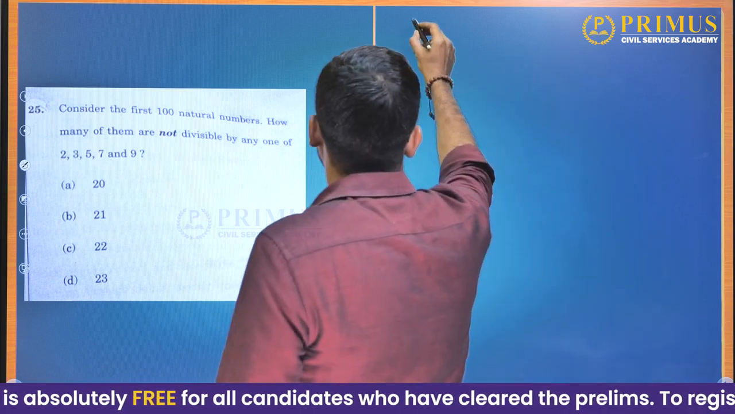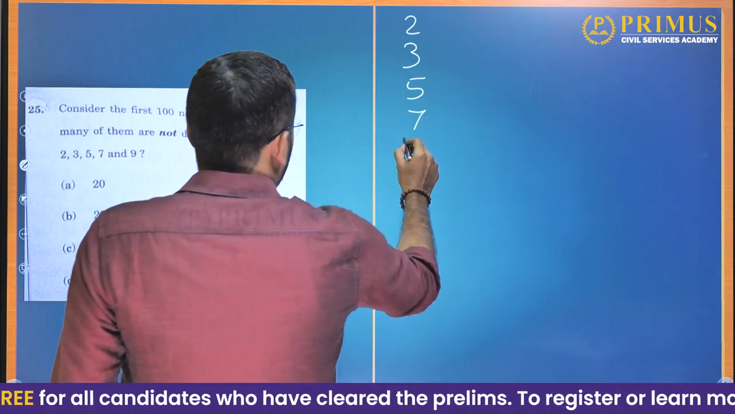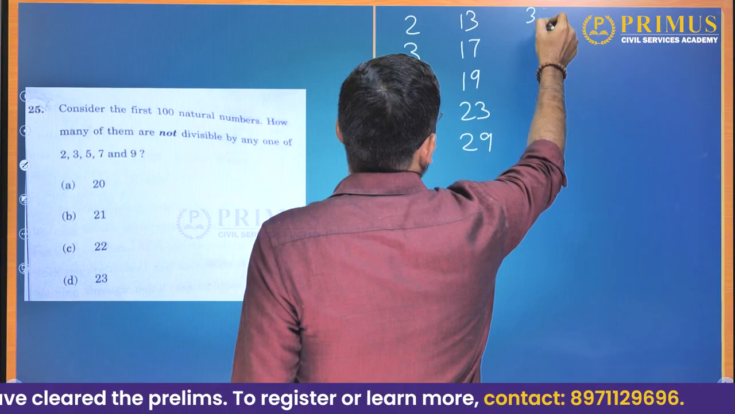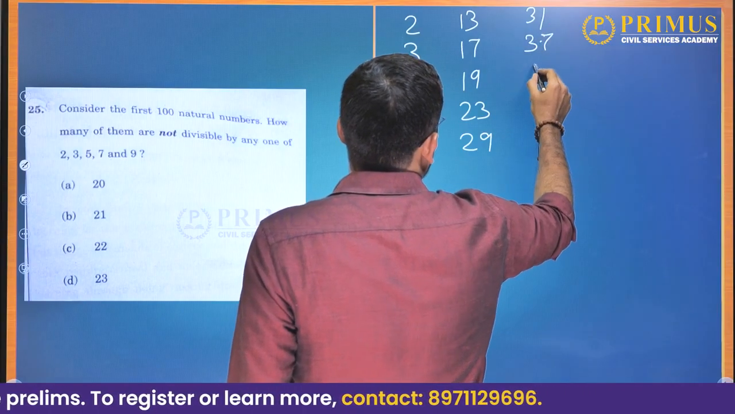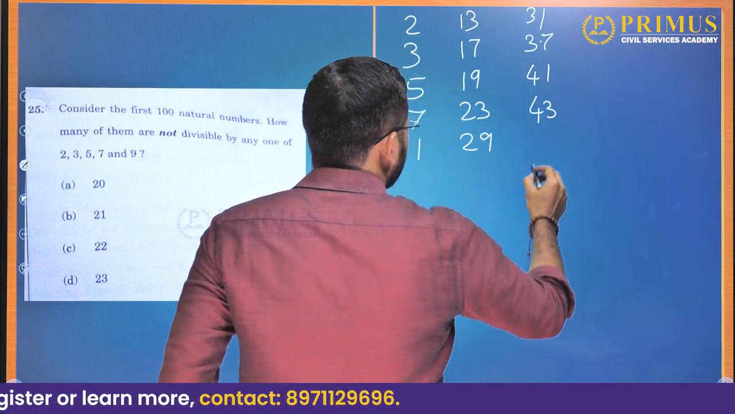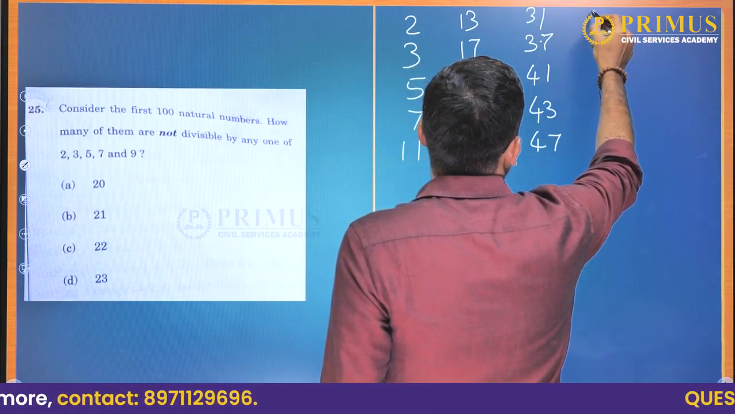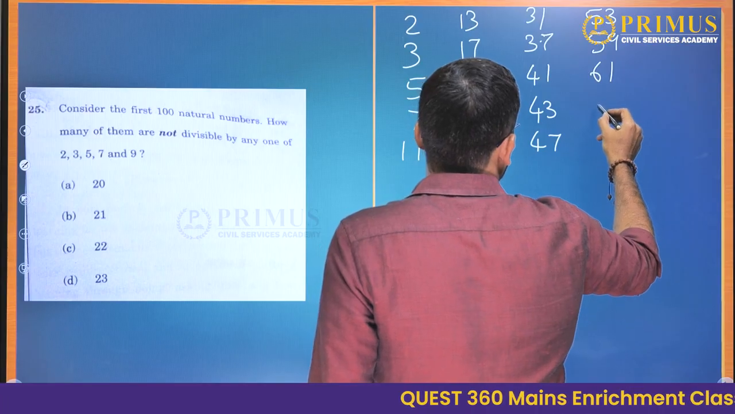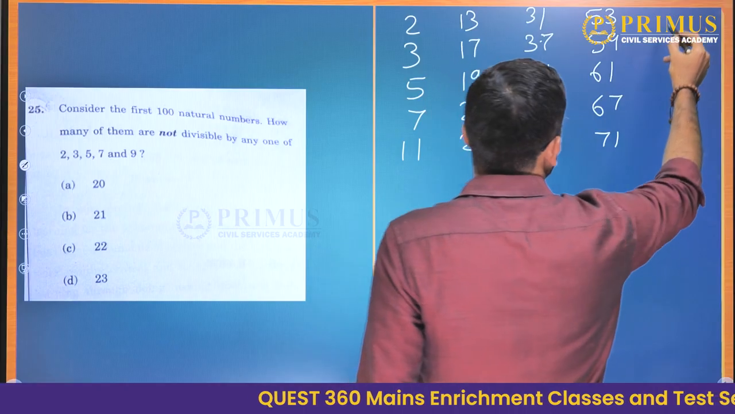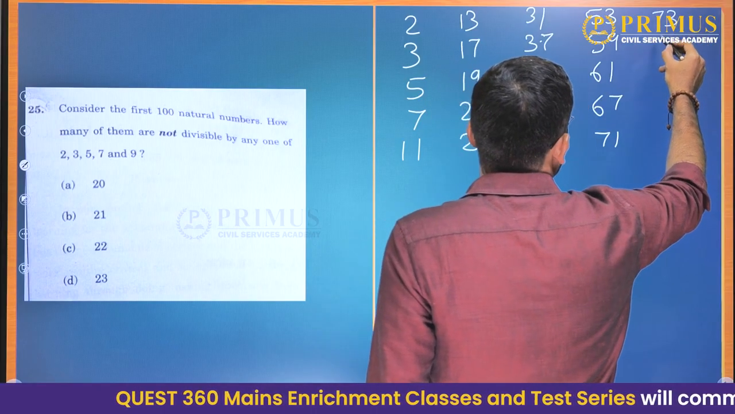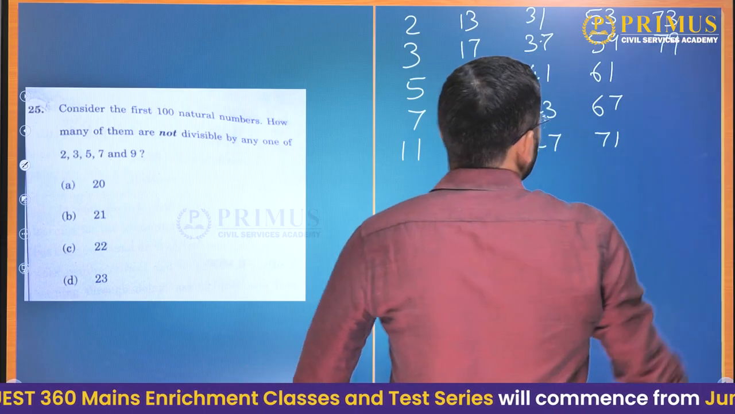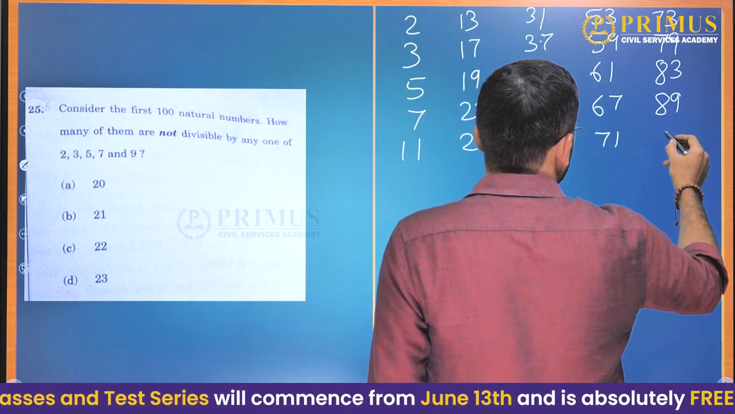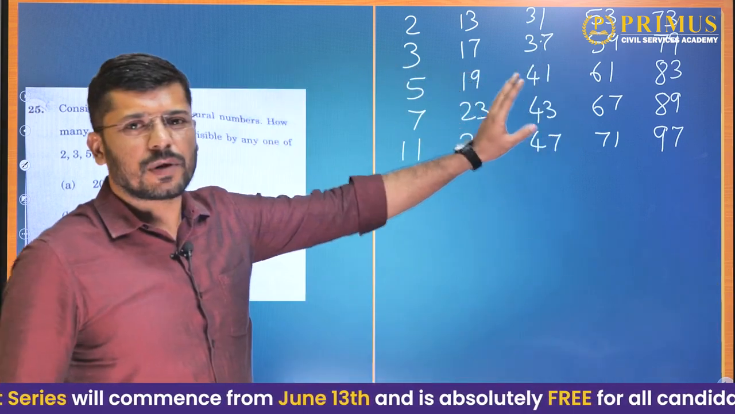We can just write them down: 2, 3, 5, 7, 11, 13, 17, 19, 23, 29, 31, 37, 41, 43, 47, 53, 59, 61, 67, 71, 73, 79, then 83, 89 and 97. Okay, so these are the 25 prime numbers less than 100.